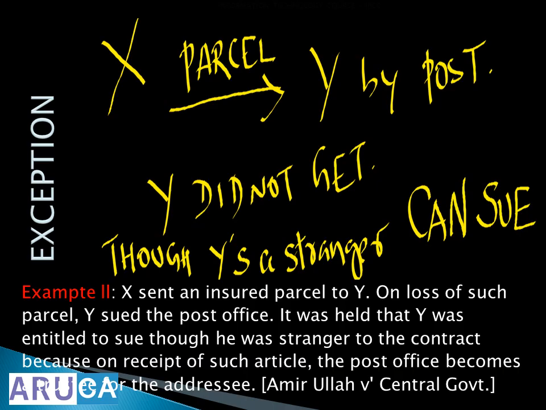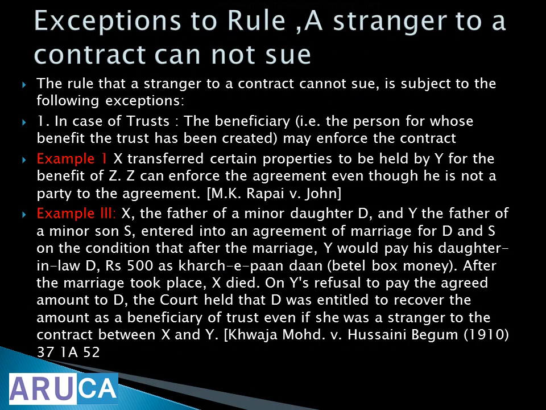So you will see another exception to the stranger business. Let us consider a post office. X is sending a parcel to Y by post. Y did not get it from the post office. Okay. But now, though Y is a stranger, he can sue the post office. Okay, because on receipt of the article, the post office becomes a trustee of the addressee. So he is supposed to do it. Exception to the rule that a stranger to a contract cannot sue.